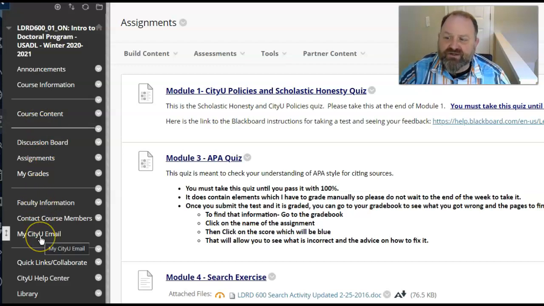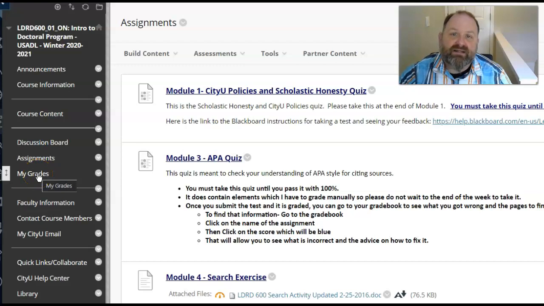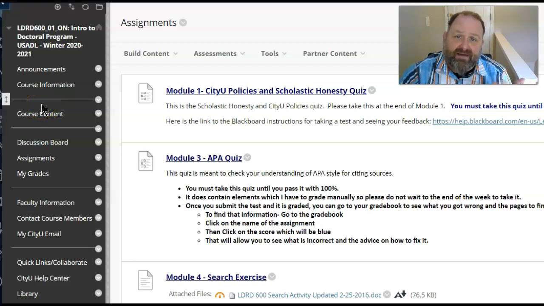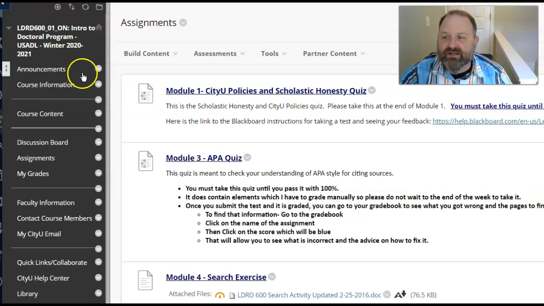Faculty information, of course, is here. And contacting other course members, checking your email. These are all things that you'll be able to do. Your My Grades is where you go to see the grades that you have and see any feedback from the instructor. If you go to my.cityU.edu and go to the student portal, you'll see that there are a lot of help documents for Blackboard. So if you have any questions like putting a profile picture onto your account, which is mandatory in our program, a picture or an avatar. If you want to do a cartoon avatar or something like that, that's fine. It just helps personalize the class space. All of that information can be found in the my.cityU.edu.